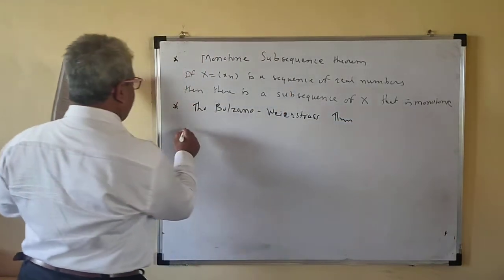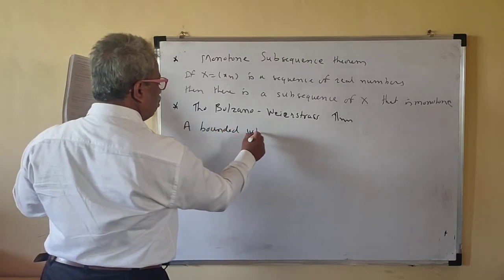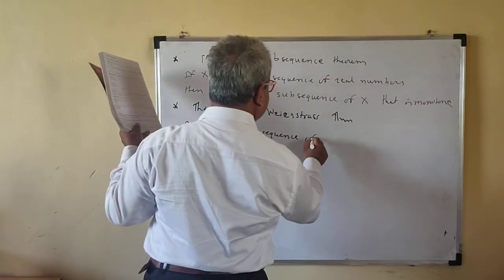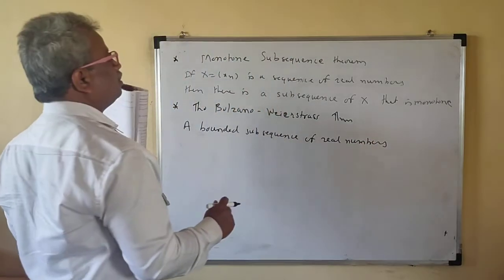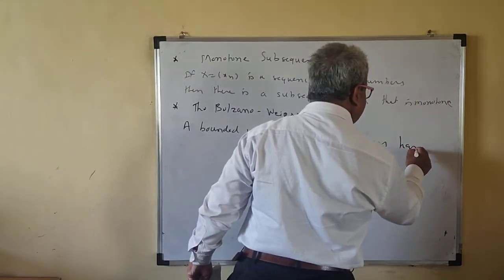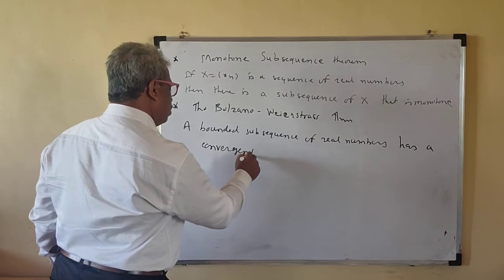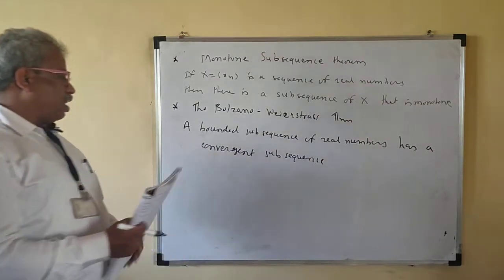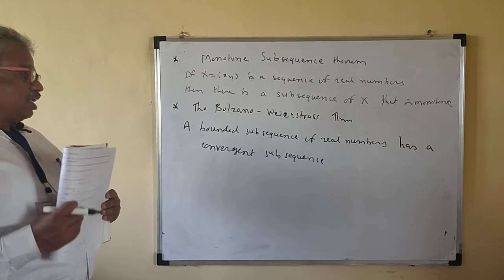We'll write the statement. A bounded sequence of real numbers has a convergent subsequence. What does that mean? A bounded sequence of real numbers has a convergent subsequence.